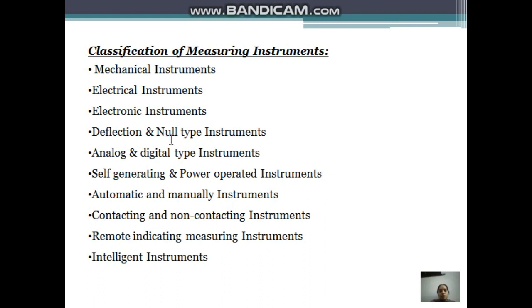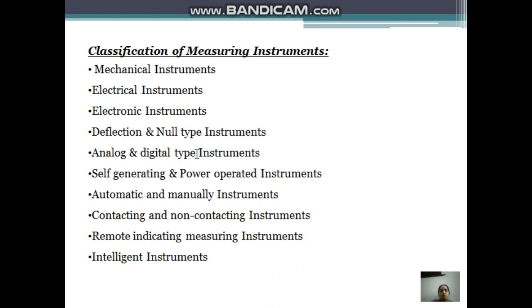And the third one is electronic instruments. These instruments respond quickly to dynamic and transient conditions, and especially they are light in weight, very compact, consume less power, and are highly reliable and costless. So the main advantage is that these are non-contact measurement instruments also. Means these instruments also fall under the category of non-contacting instruments.